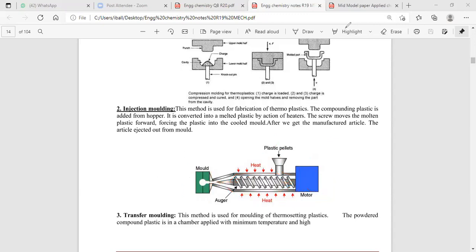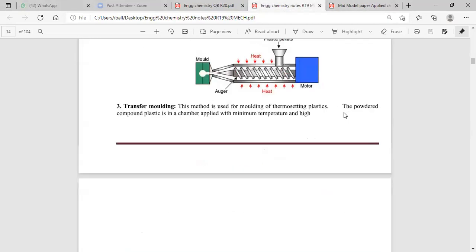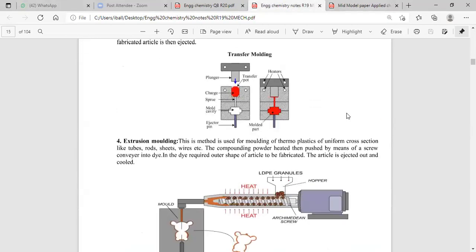Okay. Can we see the model paper? Next question will be like this: write a brief account on conduction polymer. I will ask you the question: what is known as conduction polymer?